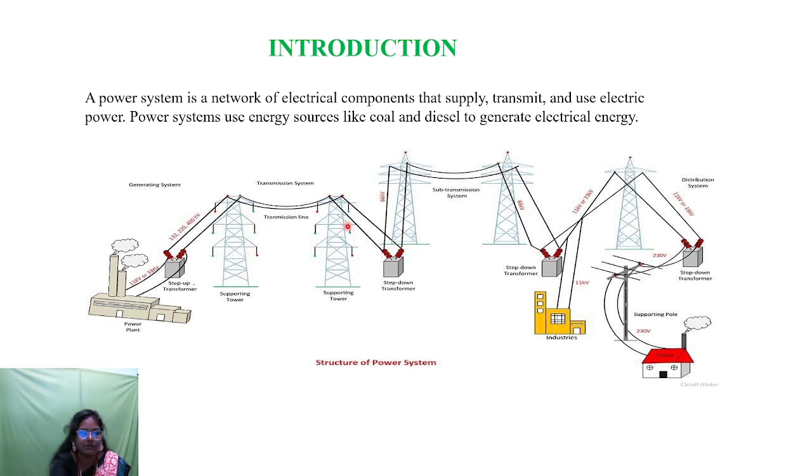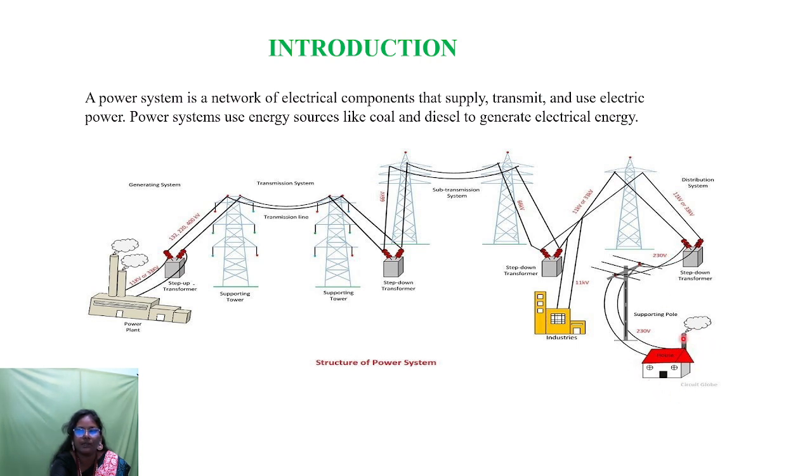We are using the transmission lines with these supporting towers. We can generate the powers, and finally we distribute the power to the consumers. In the primary distribution side, some amount of bulk power is transmitted to the industries. So in this picture we can clearly see that some amount of bulk power is distributed to the industries, and in the secondary side, the remaining power is distributed to the consumers.